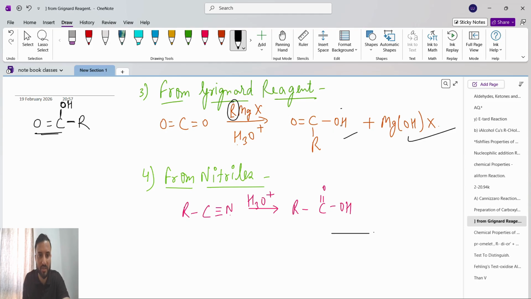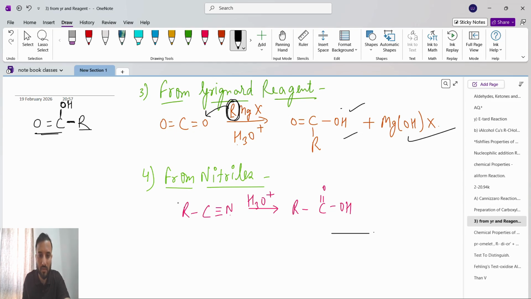And on the other, this R, any alkyl group, will attach. So this is the main process for Grignard reagent. With C double bond O, we break that bond to C single O, which means O minus. With O minus, H will always attack, giving the OH group. On the other C, one alkyl group will attack, this alkyl group.